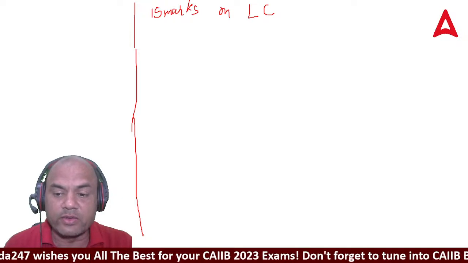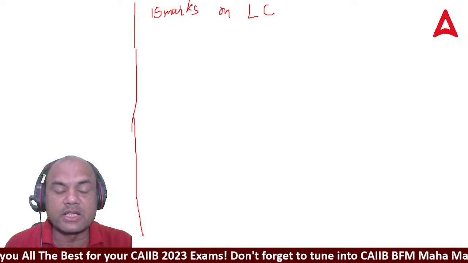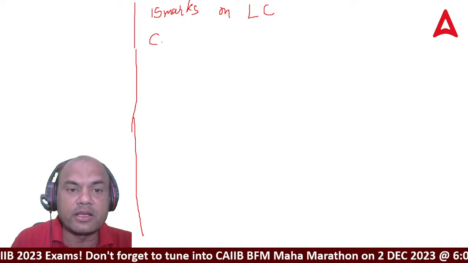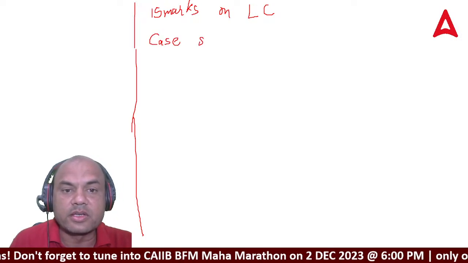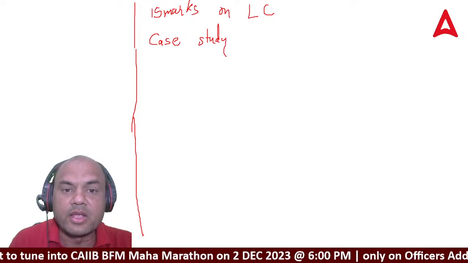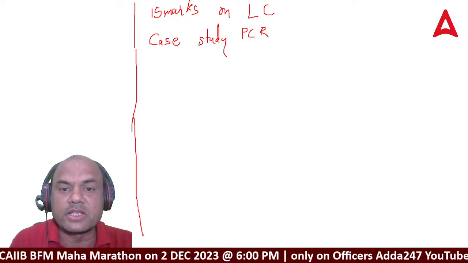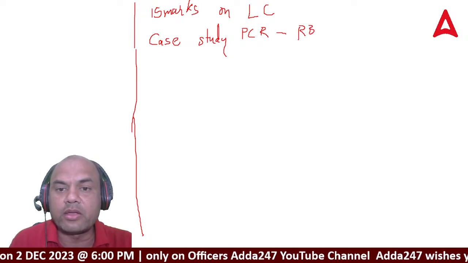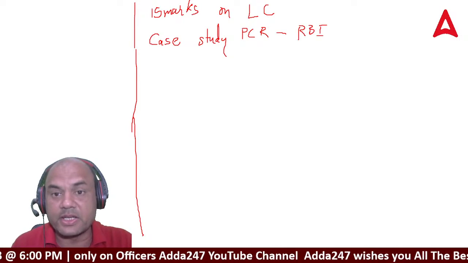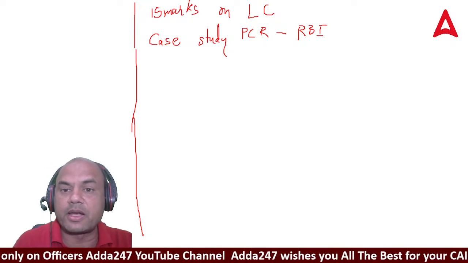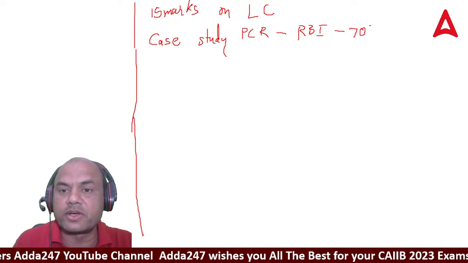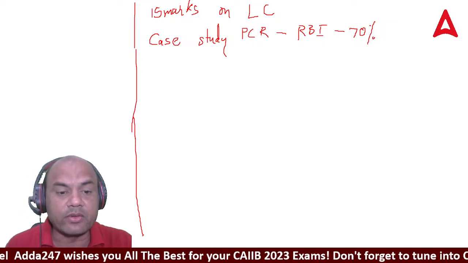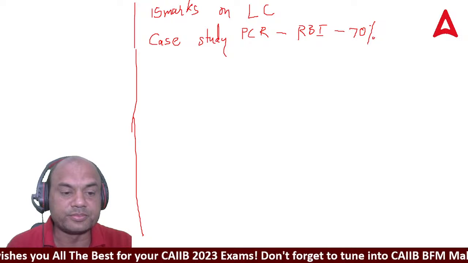There was one case study on PCR, provisioning coverage ratio. In PCR there was one question in the morning: what is the PCR as per RBI? As per RBI it is 70%. Remember this, because this will be a question in the afternoon also.